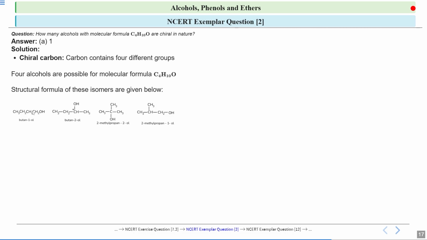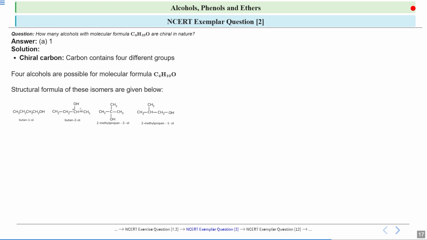If you look at this particular carbon, it is attached to two hydrogen, one hydroxyl group and one CH2 group. So this is not chiral because it is attached to two hydrogen, and all the groups should be different. I said all the four groups should be different. So in this case, two hydrogen are the same. So in this, no carbon will be chiral.